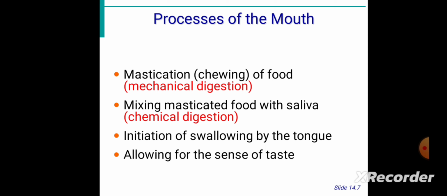This is the common part where both food and air pass. Specifically, we know the trachea is the windpipe, but the pharynx is the position where both air and food pass. Food is propelled to the esophagus by two muscle layers.